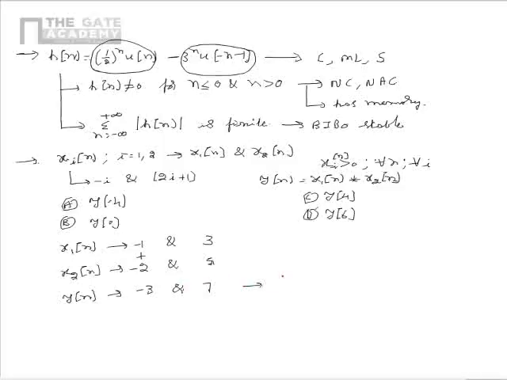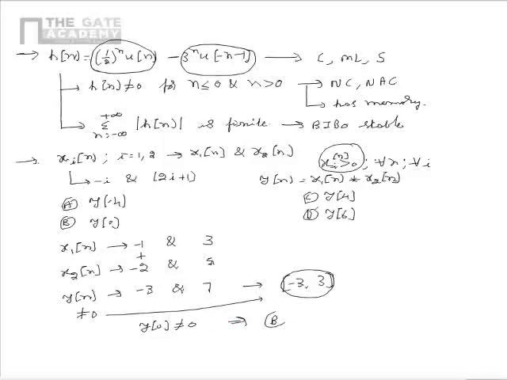Therefore we can say that y of n exists in the range minus 3 to 3, and it is definitely not equal to 0 in this range, because x1 of n and x2 of n are greater than 0 for every n in the given range. So we see that y of n in this range is not equal to 0. Out of the options given, we can say that y of 0 is definitely not equal to 0. Therefore the correct option is B.